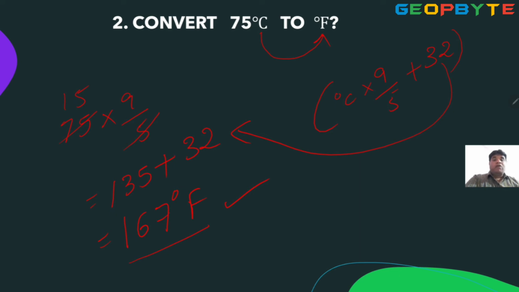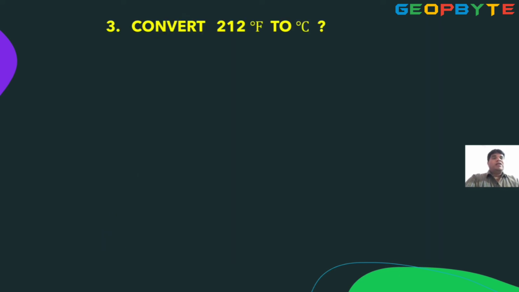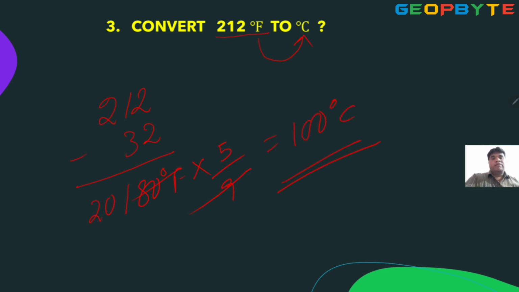Okay. One more example. 212 degrees Fahrenheit change into degrees Celsius. So first of all 212 minus 32, 180 degrees Fahrenheit, into 5 by 9. 9 20s. So 5 20s, 100 degrees Celsius.